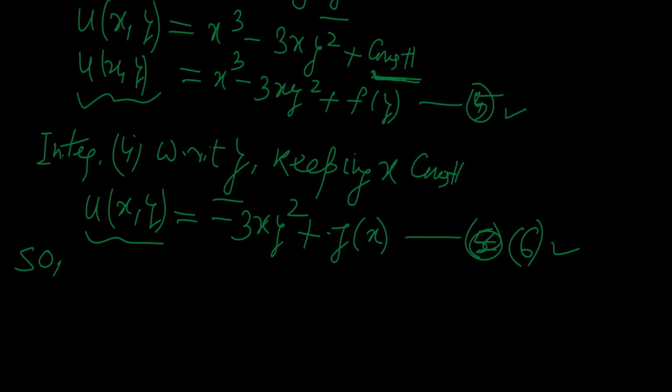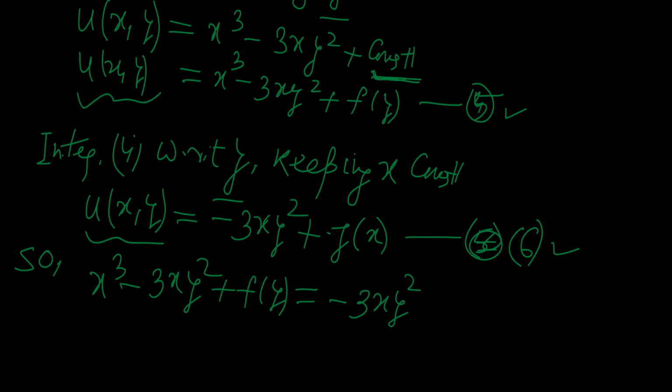And after equating, what will we get? Equating these two equations, we will get x cube minus 3x y square plus a function of y, and this is equal to minus 3x y square plus a function of x.